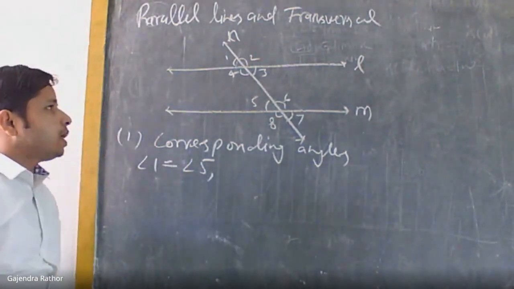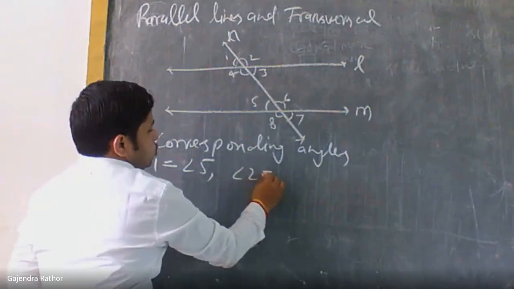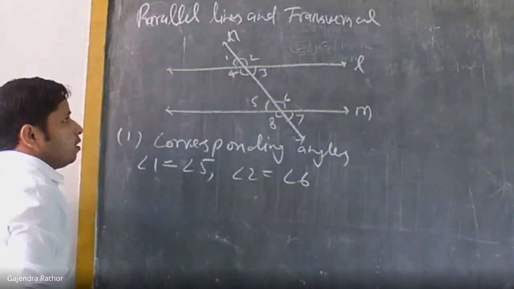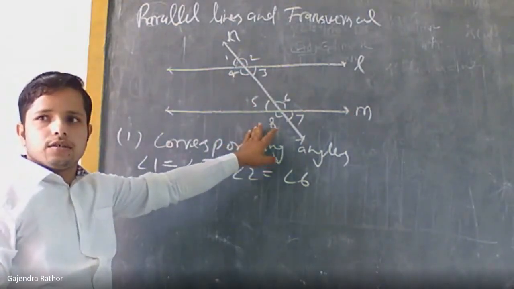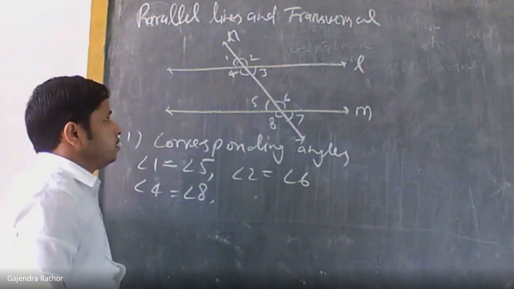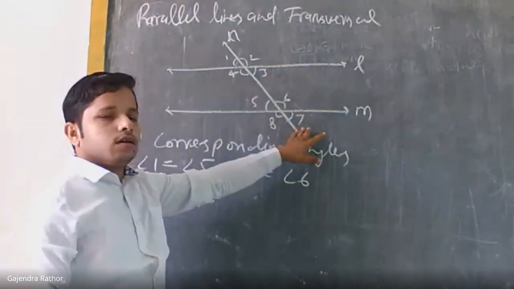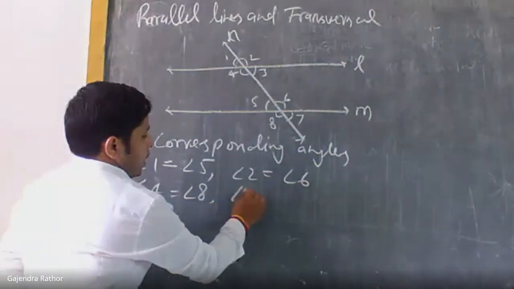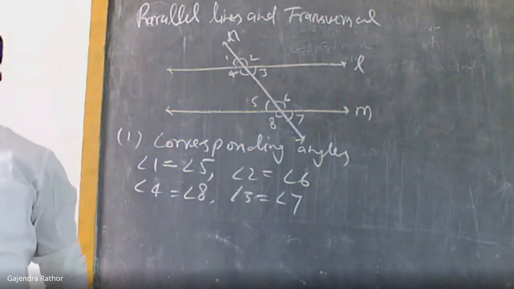So what will be the other pair? Angle 2 and 6. So angle 2 is equal to angle 6. What will be the next pair? Angle 4 and angle 8. Angle 4 is equal to angle 8, and the last pair, angle 3 and angle 7. Angle 3 is equal to angle 7.